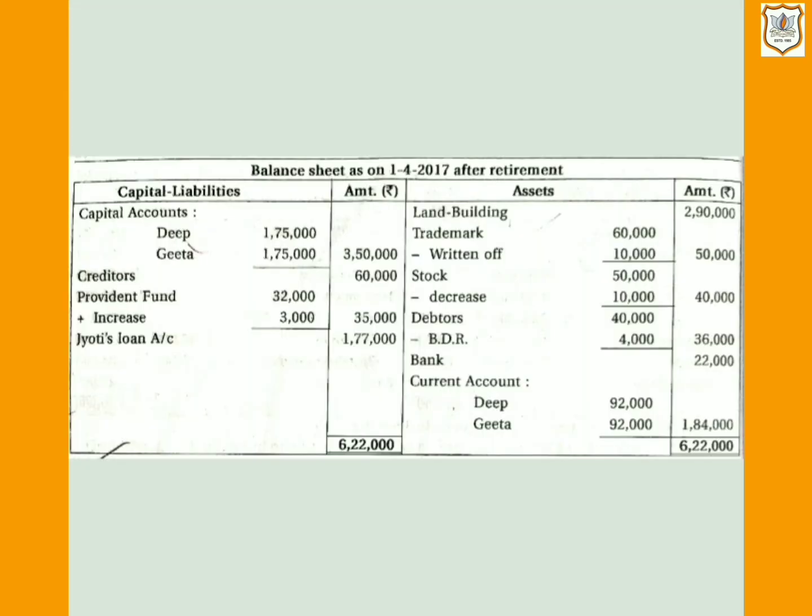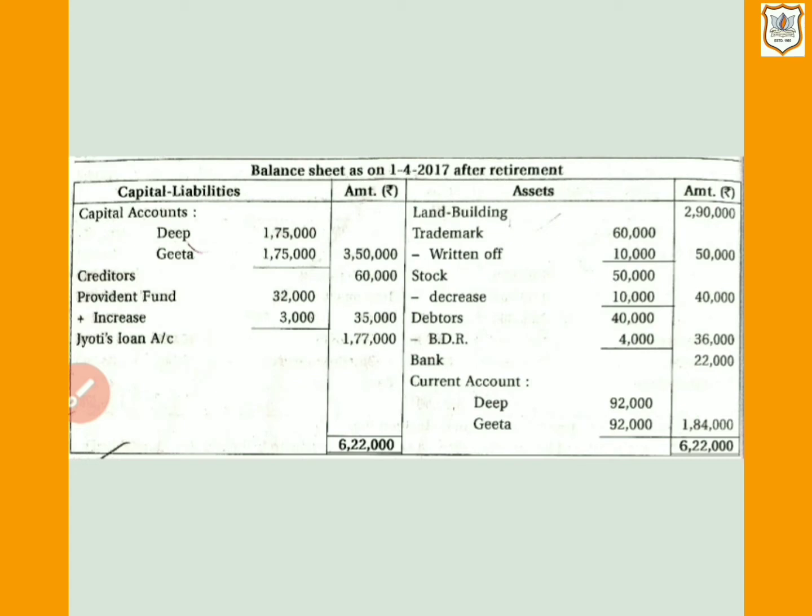So here in the balance sheet, we will record value of stock as 40,000 in outer column. That means 50,000, which is shown in their old balance sheet, minus 10,000. Here we have obtained new value of cost, that is 40,000, and 50,000 is already shown in the old balance sheet.